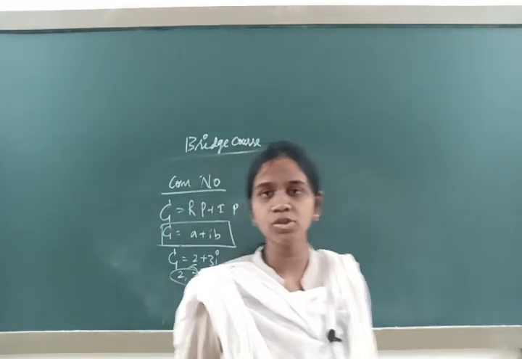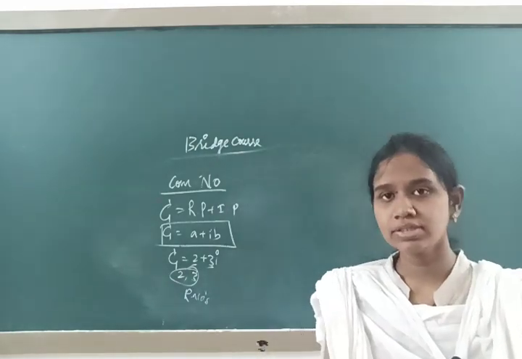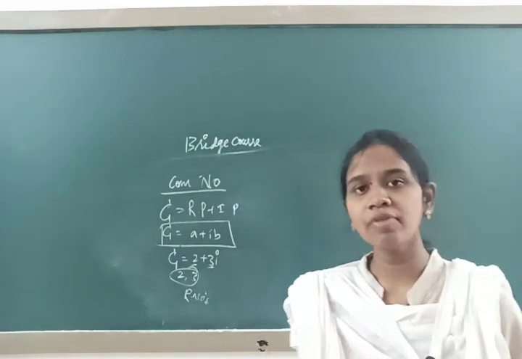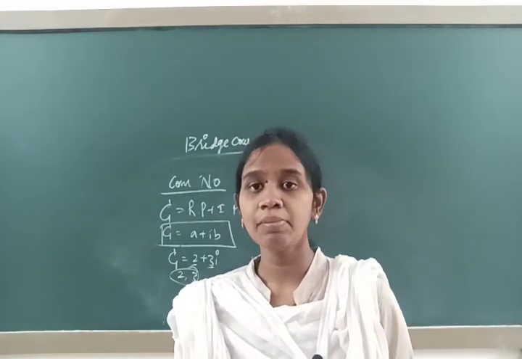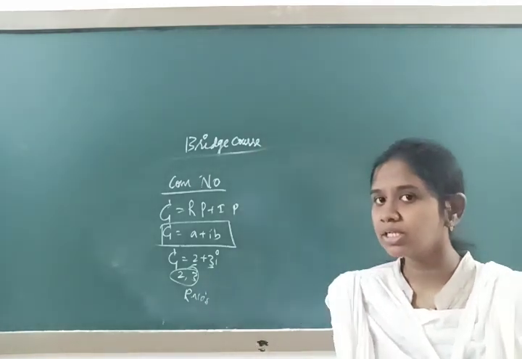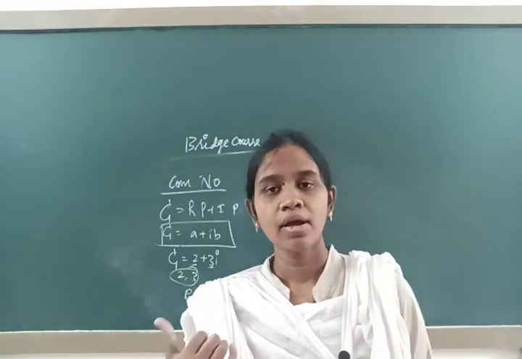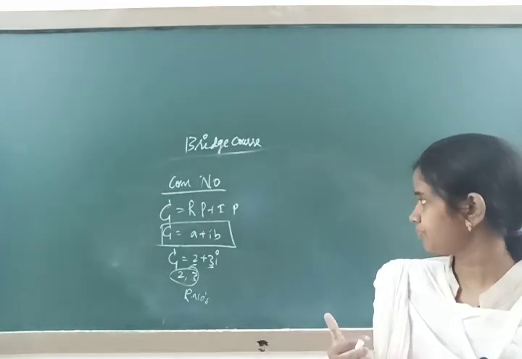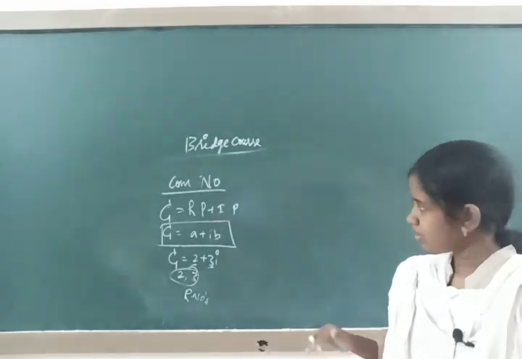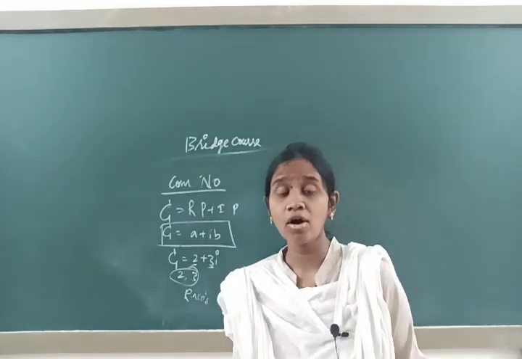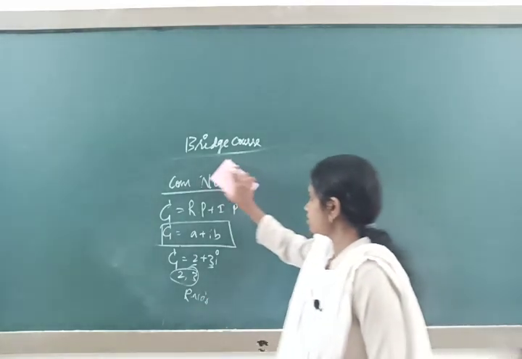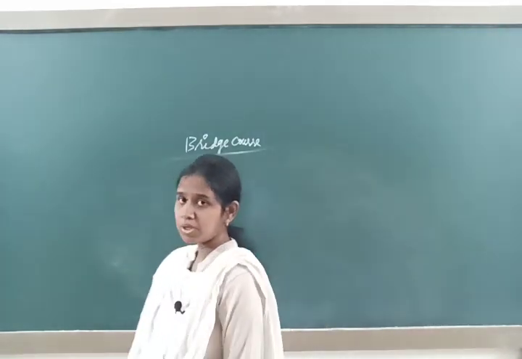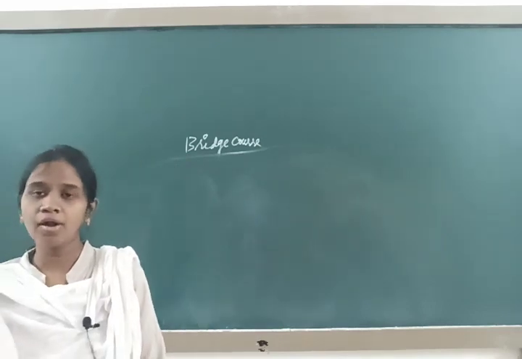These types of numbers you are going to face in your higher studies. Such numbers are called complex numbers. To have the complex number, we should have knowledge of the imaginary number. And what is the imaginary number? It is always denoted by i, and i is equal to root minus 1. So this is about complex numbers, and we should also be familiar with the identities in mathematics, that is a plus b whole square, a plus b whole cube and all those things.